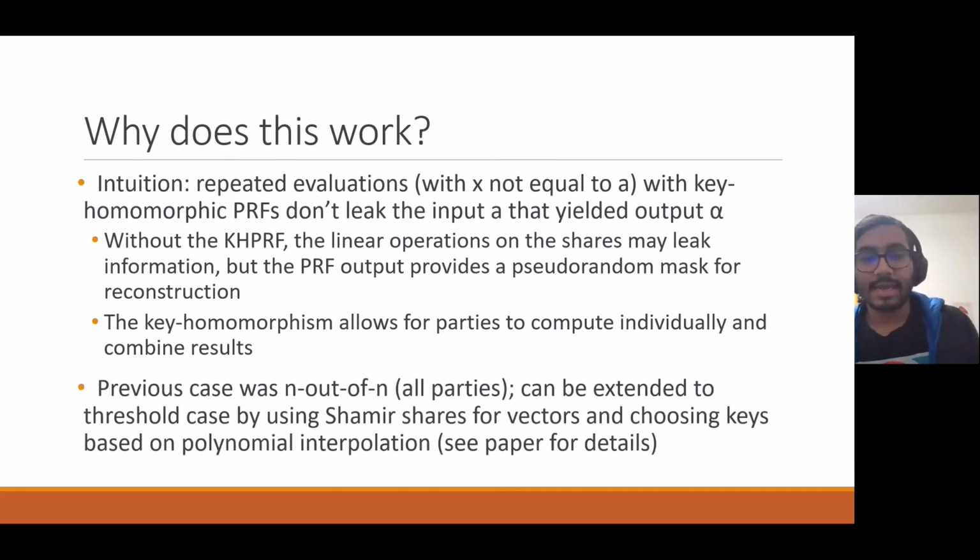The previous slide showed an n-out-of-n case, which required all parties. So the access structure was actually only the set of all parties. But this can be extended to the threshold case just by using Shamir shares for all the vectors and then choosing the keys based on a certain polynomial interpolation scheme. And we have more details in our paper.